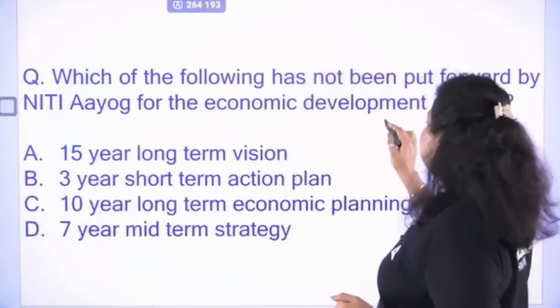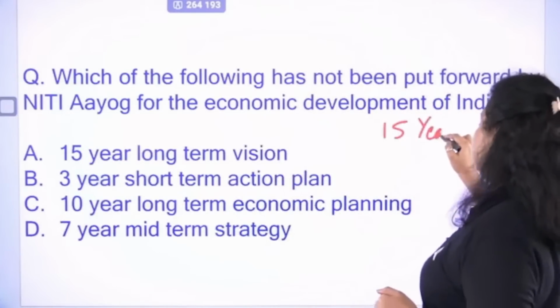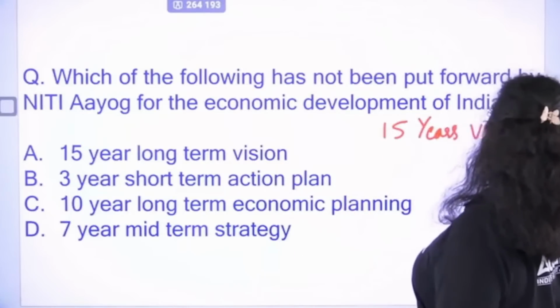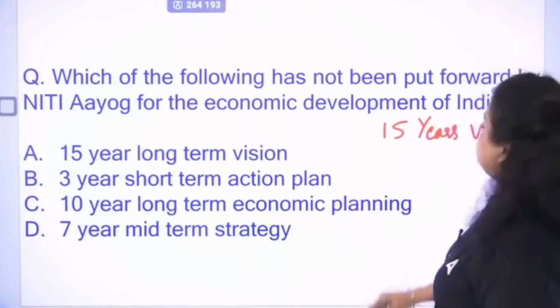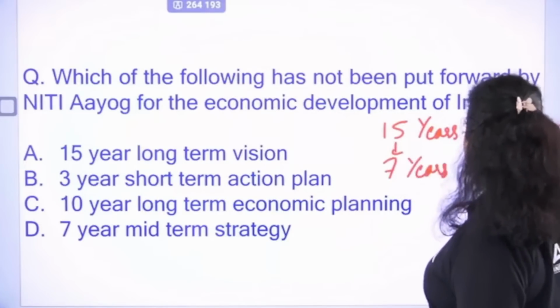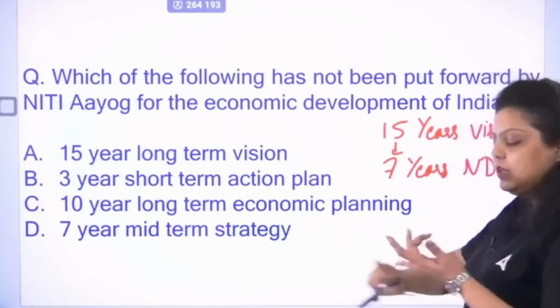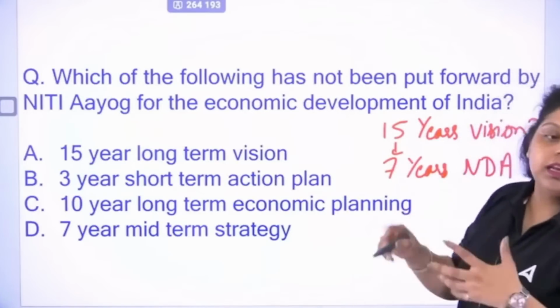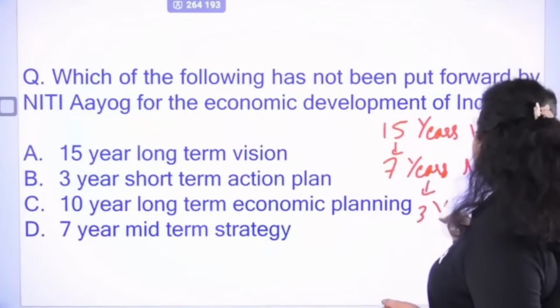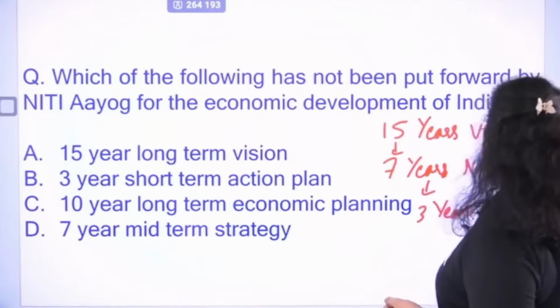And the planning of Niti Aayog is a 15 years vision document. It created a vision document for the 15 years that this is what we have to achieve after 15 years. And to achieve this target, it creates a 7 years national development agenda that will include all the policies, all the strategies, all the planning to achieve the 15 years vision. And then a 3 years action plan was introduced by